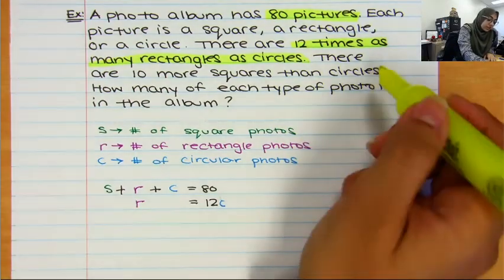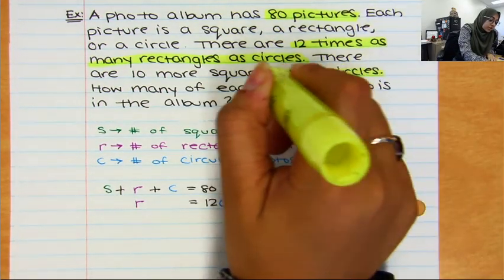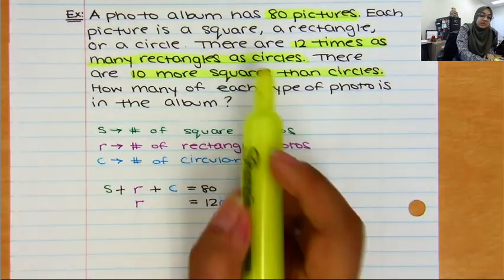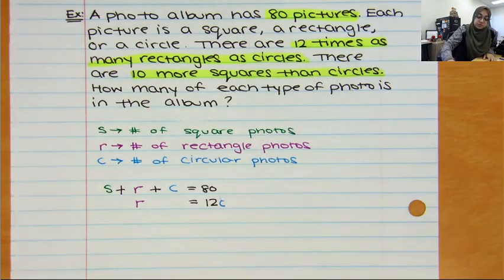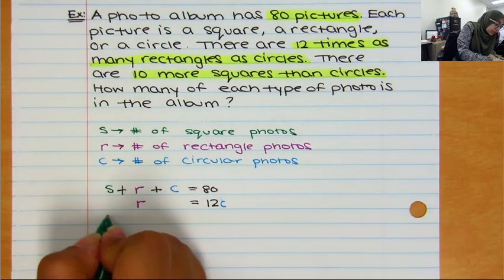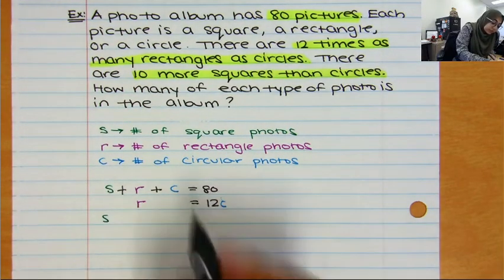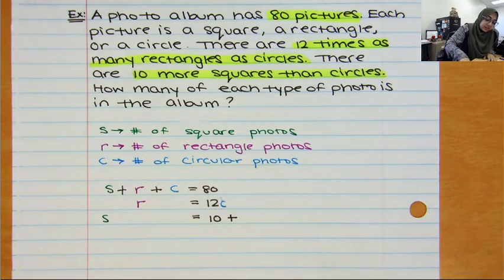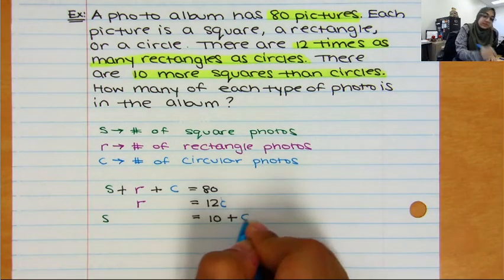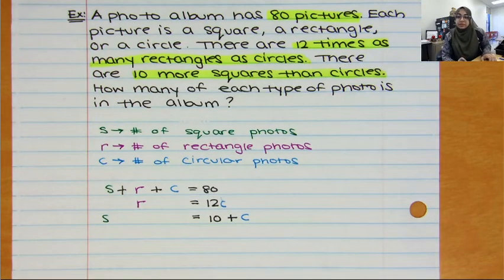And finally, there are 10 more squares than circles. It's telling me the information about the squares in relation to the circles. So it's saying squares is equal to 10 more than these circles. And those are my three equations.